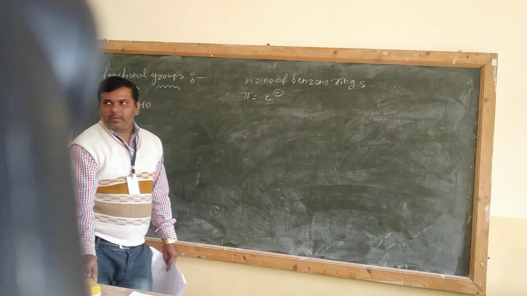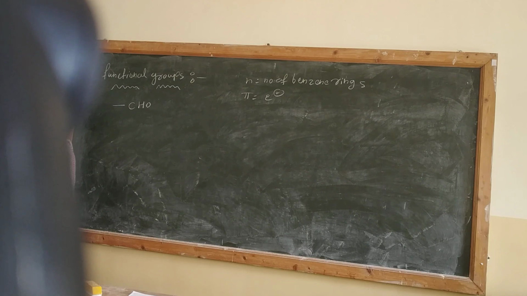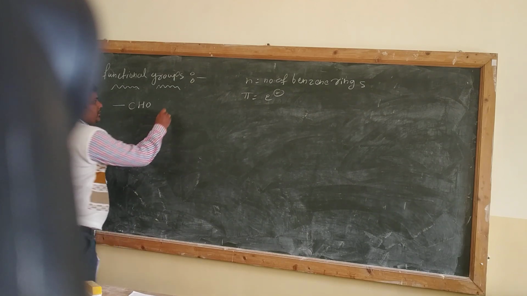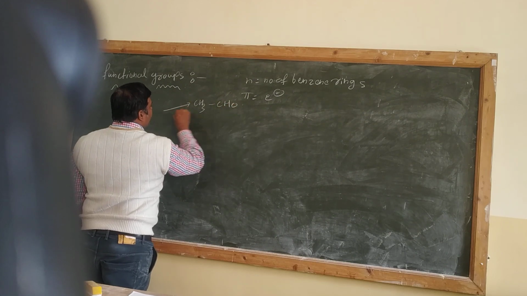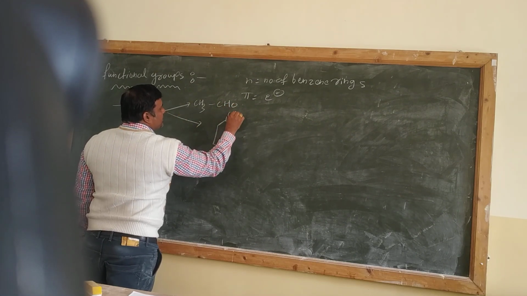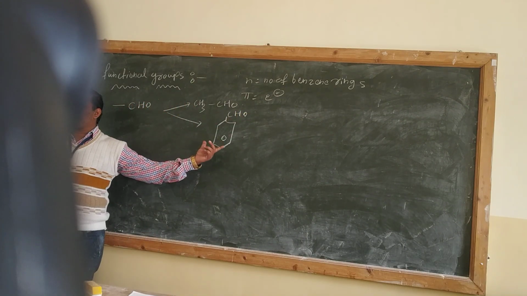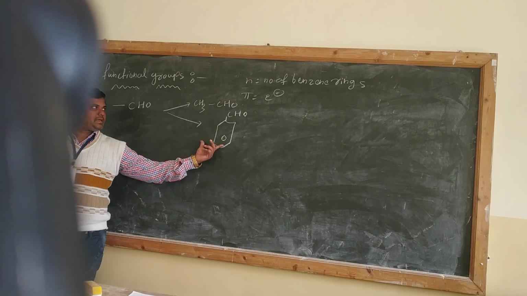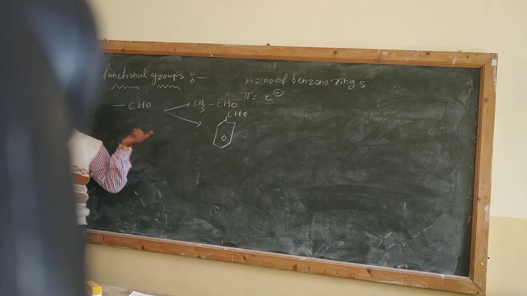Okay. Now, how many types of compounds can we make from aldehyde? Number of compounds we can make out of aldehyde. देखो. From aldehyde we can make CH3CHO. From aldehyde we can also make benzaldehyde. What is the name of this compound? अभी just देखा था हमने पहले lecture में. This is benzaldehyde and the upper one is acetaldehyde. Right?